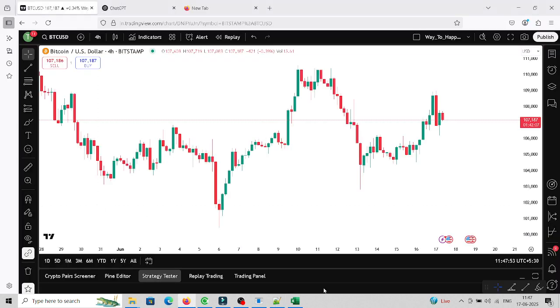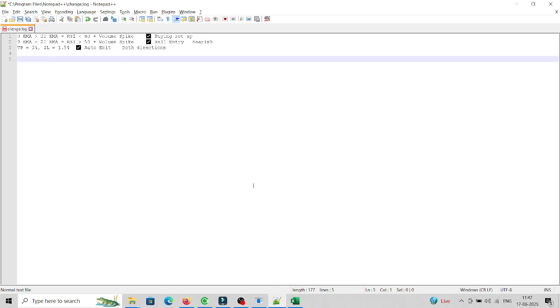that whenever 9 EMA is greater than 21 EMA plus RSI is in the right range, you can set the RSI level also. So here what I'm saying is that whenever 9 EMA is greater than 21 EMA plus RSI is less than 60, 60 means there is a chance of going up, plus there is a volume spike, in any time format, please give me a buying setup. If, let's say, 9 EMA is less than 21 EMA plus RSI is greater than 50 plus there is a volume spike, that is a sell entry, which is bearish.